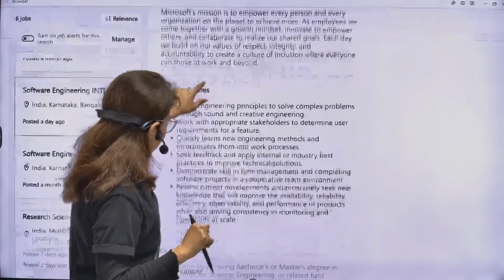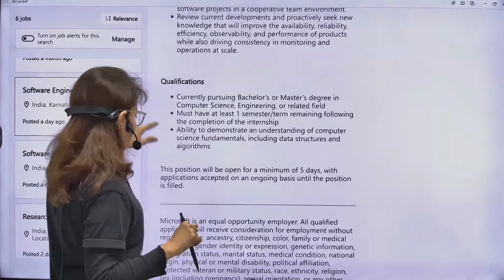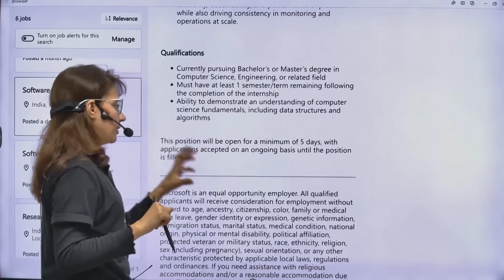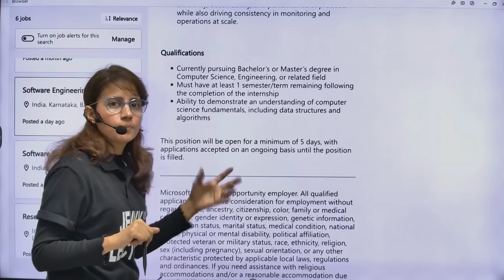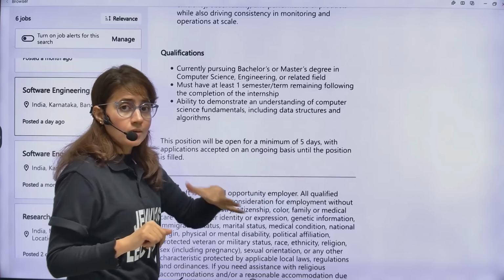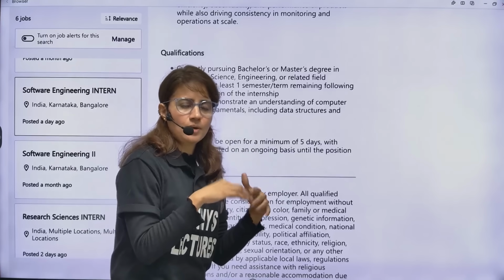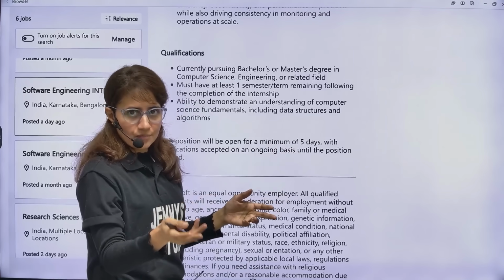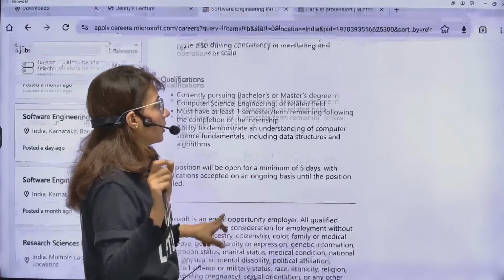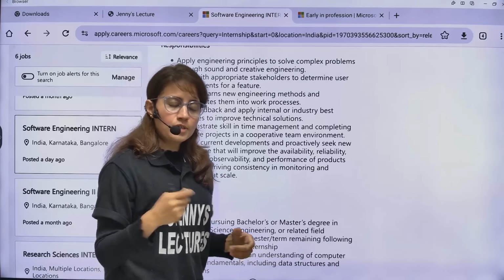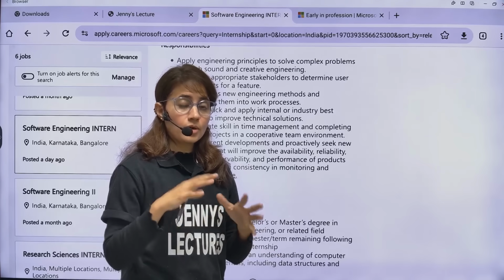Now for this also, see, the position will be open for a minimum of 5 days with applications accepted on an ongoing basis. So minimum of 5 days, maybe more than 5 days, but once they have enough applications, they are going to close it. So I think you have only 4 days left. So apply as soon as possible. But your resume should be really great, because the first round is resume selection. Based on your resume also, you will be contacted.